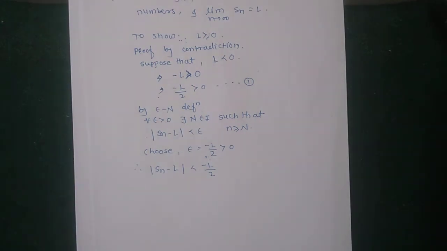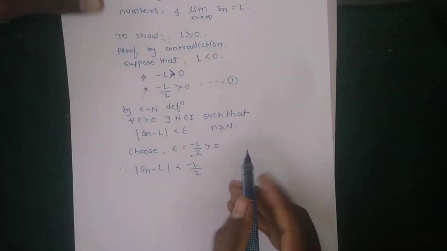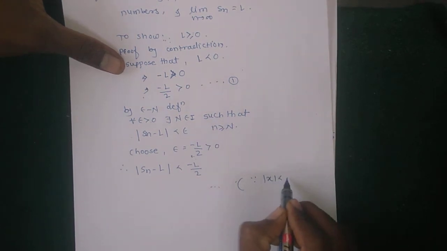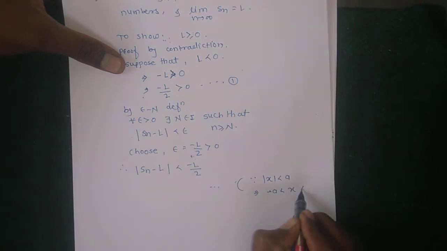If mod x is less than a, then x lies between minus a and a.